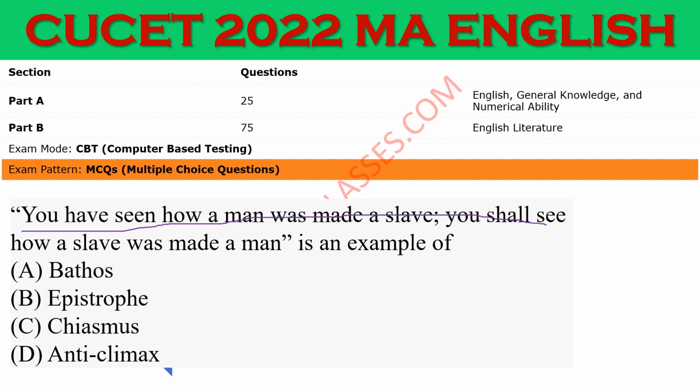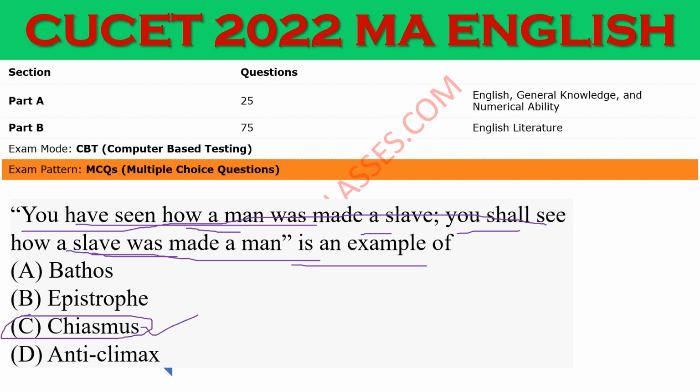You have seen how a man was made a slave, and you shall see how a slave was made a man. This is an example of chiasmus. Chiasmus is really a beautiful literary device and one of my favorites, in which the statement that is said in the previous sentence is reversed in the next sentence, and it is meaningful and very practical as well. This is called chiasmus.